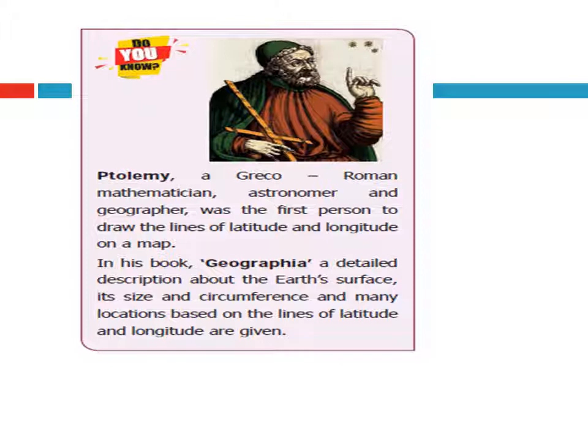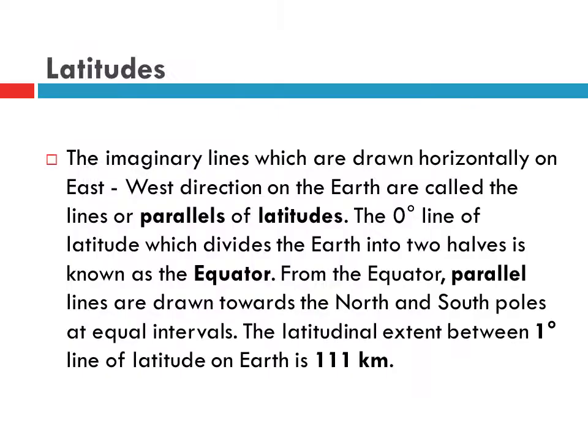Do you know, Ptolemy, a Greco-Roman mathematician, astronomer and geographer, was the first person to draw the lines of latitude and longitude on a map. In his book Geographia, a detailed description about the Earth's surface, its size and circumference and many locations based on the lines of latitude and longitude are given.